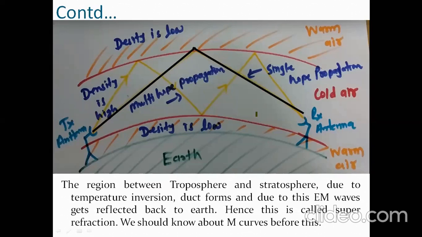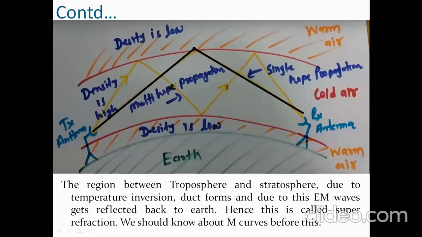Else, if the frequency is high, let us say this yellow line you see, then immediately after hitting this surface where warm air is there, the electromagnetic wave is entering from a higher density area to a lower density area. Therefore, it is reflecting back. But we are not placing any receiver here. What happens then to the electromagnetic wave from here to here? This is anyway a high density region. Immediately after it hits the low density region, it will reflect back again.